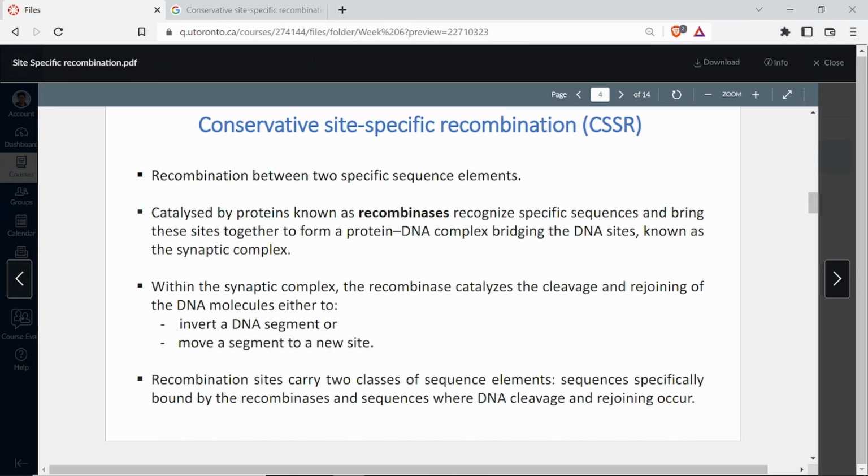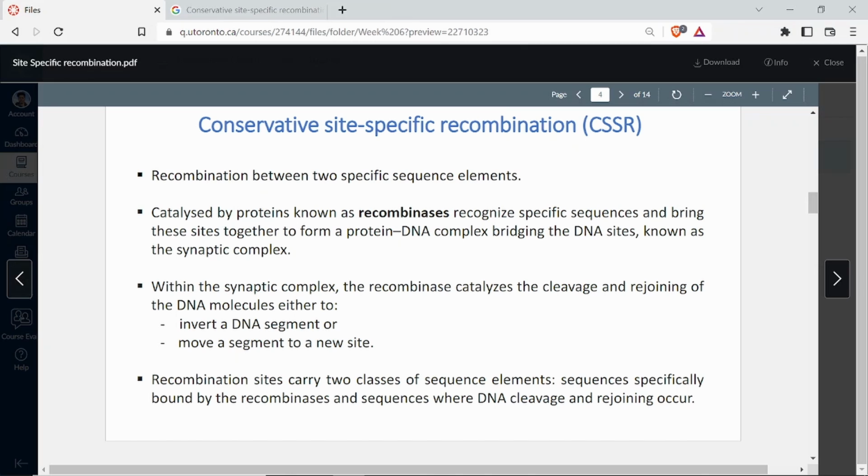Translocation. Transposition is not this. Transposition does not happen between the recombination sites. It requires only a transposon and a non-specific sequence, which we don't know. Right? So it is translocation. Translocation is the kind of genomic rearrangement where some part of the chromosome goes to another chromosome, or maybe within the same chromosome. So within the synaptic complex, both the things can happen.